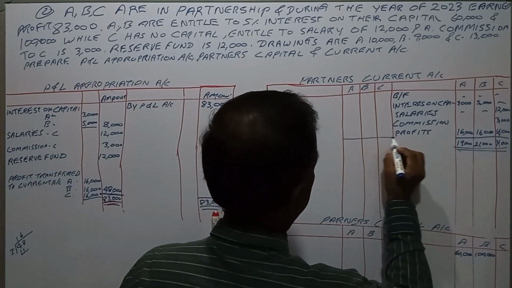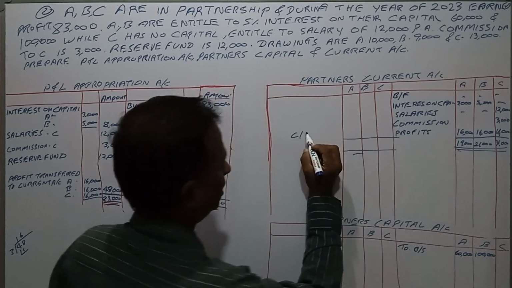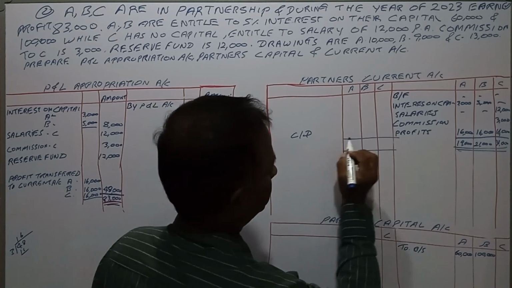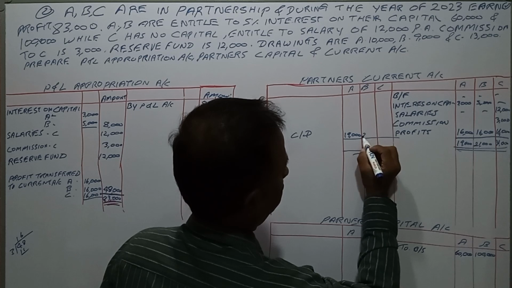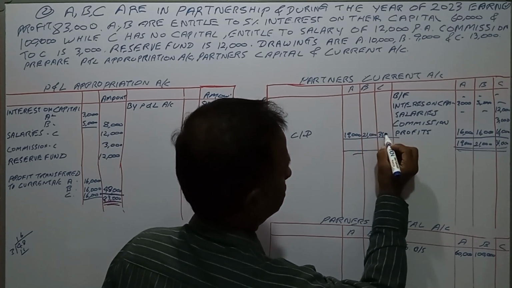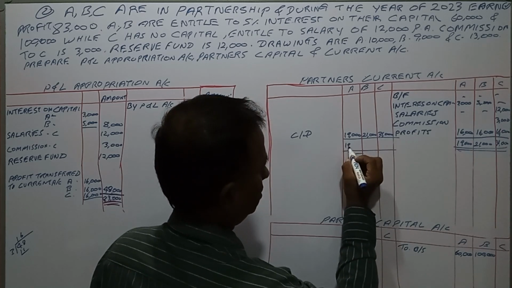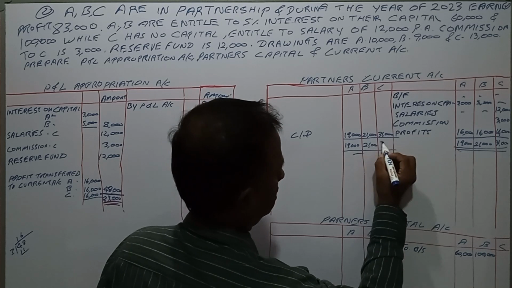Here the carried down balance is 19,000, 21,000 and 31,000. The brought forward balance is 19,000, 21,000 and 31,000.